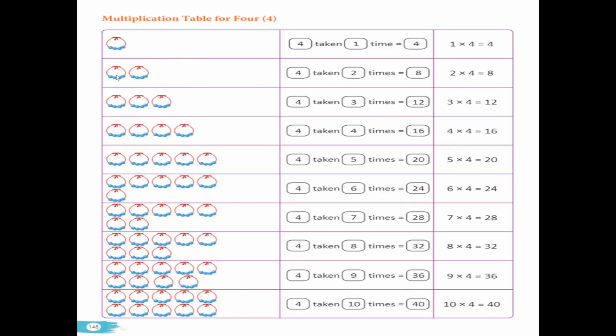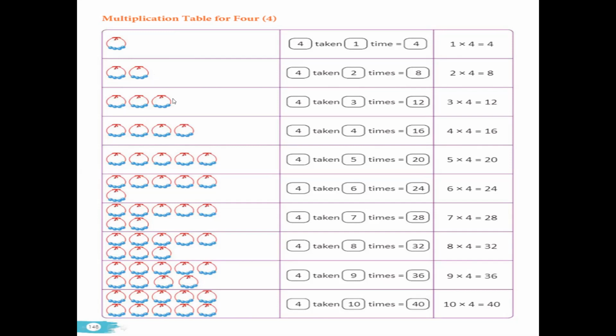So children, again for 4, here we have 4 beads. One group of beads, it will be 4. Number of beads will be 4 when it is taken only one time. But when it is taken how many times? 2 times. So what will be the number? Let's add 1, 2, 3, 4, 5, 6, 7, 8. So the number will be 8.